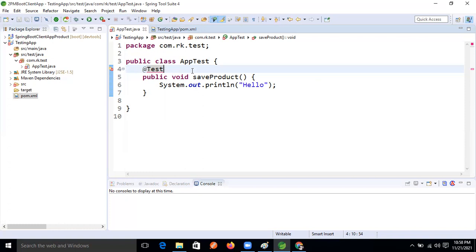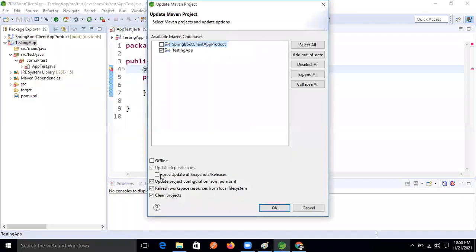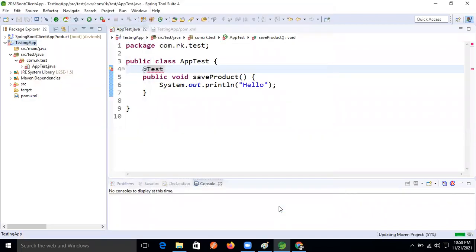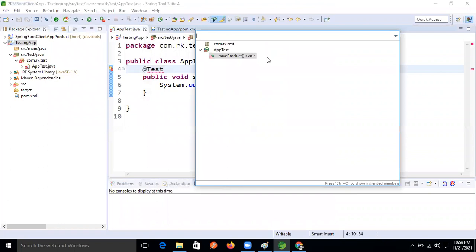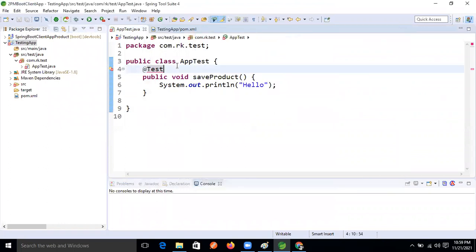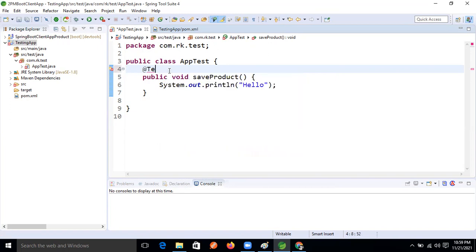Update the project, we have removed the dependencies. Better you write the test once again. Remove that and write it again. By default it's not showing anything.